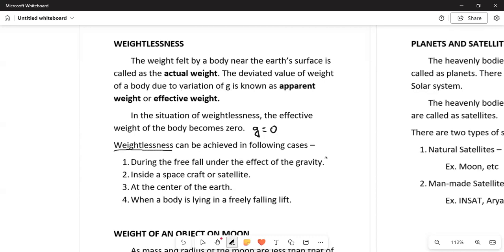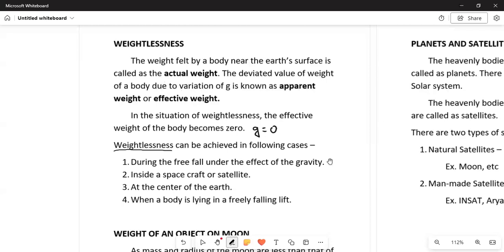So to achieve weightlessness, meaning the condition where the weight is equal to zero, there are these four conditions. During a free fall under the effect of gravity, our weight will be equal to zero because there will be no normal force acting on us. Then inside a spacecraft or satellite, we have also seen many videos where the person sitting inside the satellite experiences weightlessness.